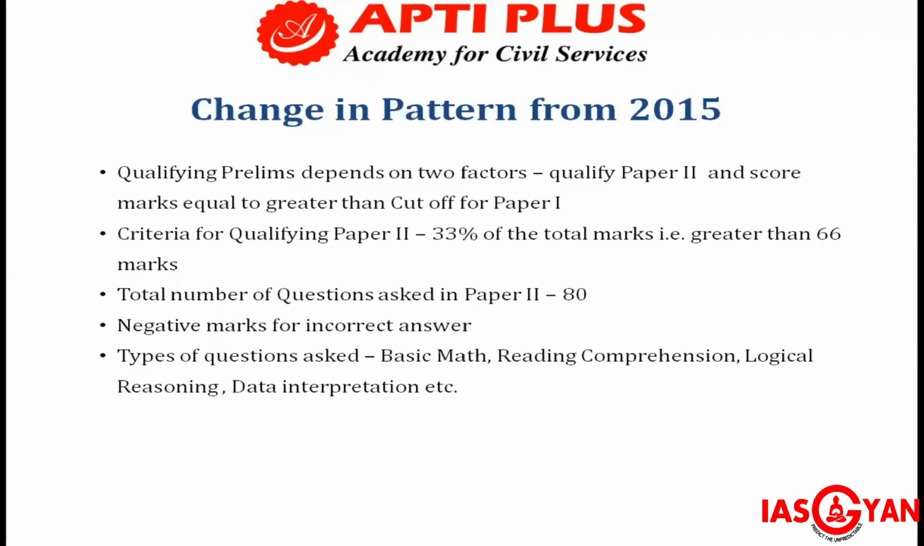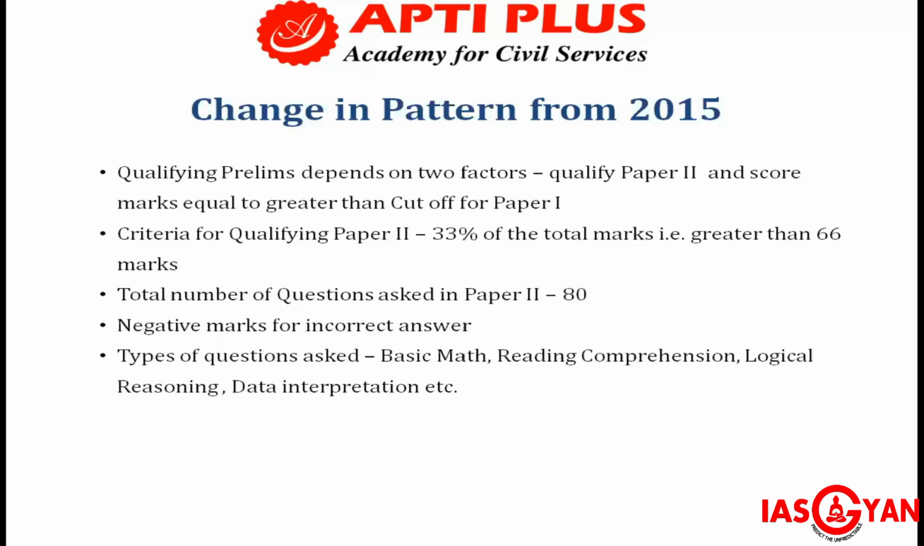The total number of questions asked in paper 2 is 80, so approximately 2.5 marks per question. There is also negative marking of one third of the marks. Basically four types of questions are asked: basic math, reading comprehension, logical reasoning, and data interpretation.